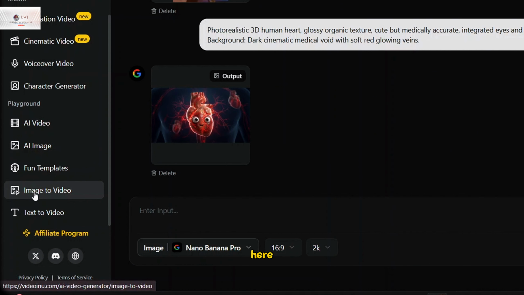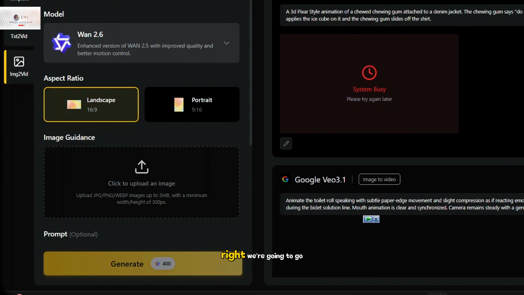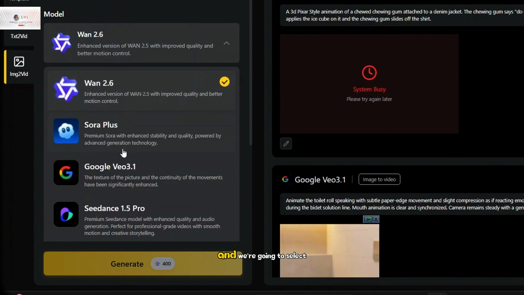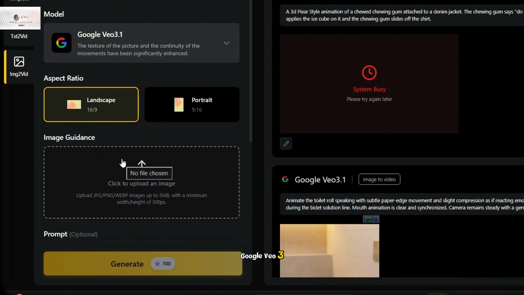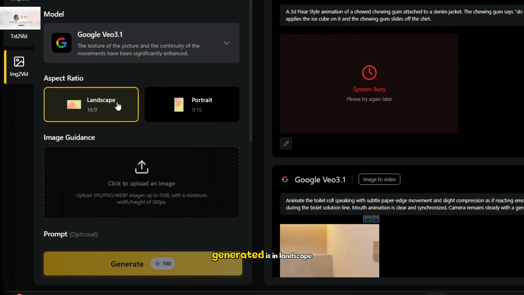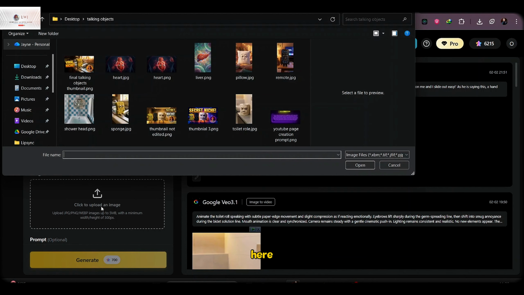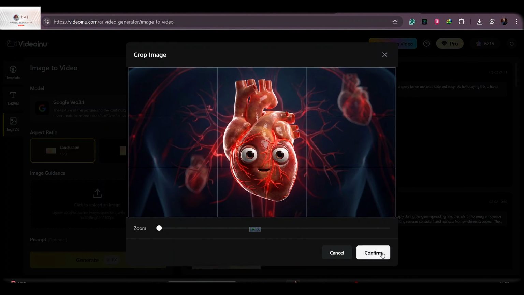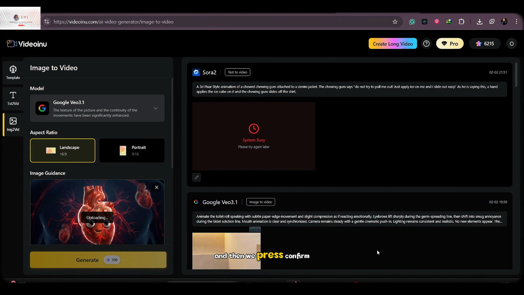Now to the second part of the video, which is the image to video section. We're going to go over here where it says image to video and click it. You can see image to video is selected, so we're going to select Google VEO3. Since our image that we generated is in landscape, we're going to select this heart in the JPG version. It comes out like this, and then we press confirm.